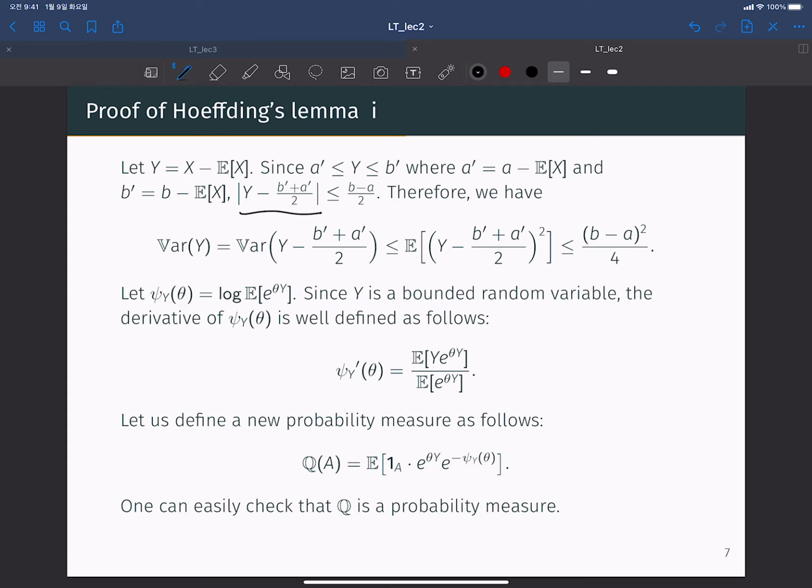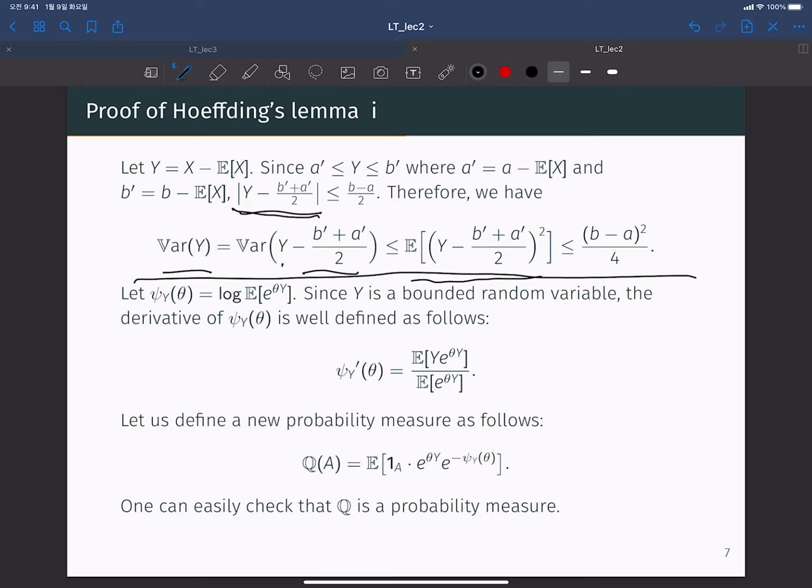Therefore, we have this. The variance of Y is equal to the variance of Y minus some constant. So when you add or subtract some constant, the variance never changes. And which is upper bounded by the expectation of just the square of the random variable Y minus (b prime plus a prime) over 2. And since we know that this absolute value is always bounded by (b minus a) over 2, the square value is always less than or equal to (b minus a) squared over 4. Okay, so this is a very basic property.